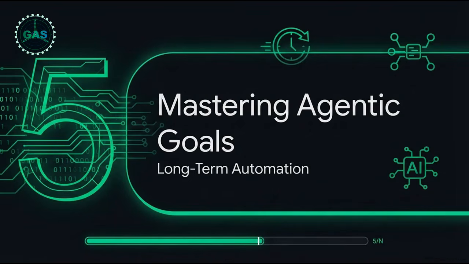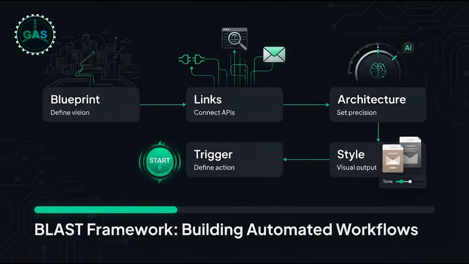Which perfectly leads into Part 5, Mastering Agentic Goals, long-term automation. To really scale this up, we have to move beyond quick 5-minute tasks and start designing long-term goals that survive across multiple weeks. To do this without the whole thing breaking down, you use the BLAST framework. This is essentially a universal instruction manual for multi-step projects.